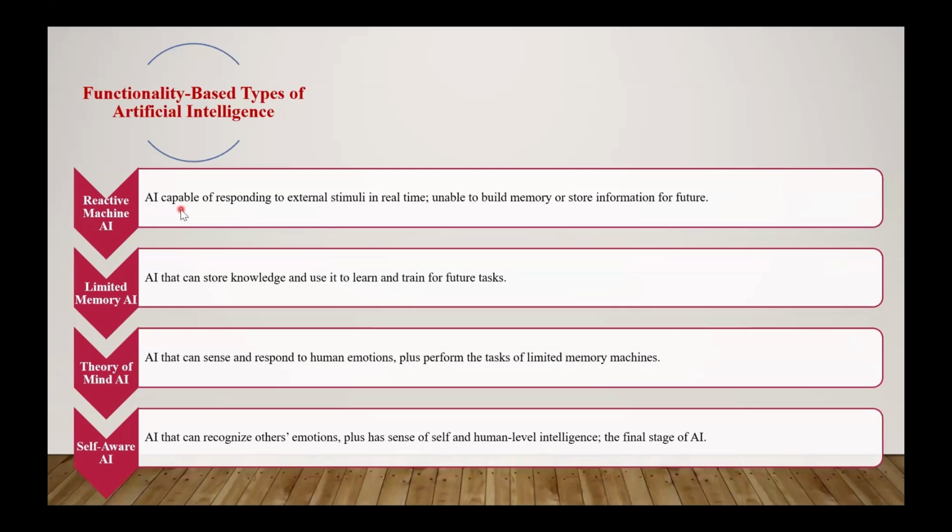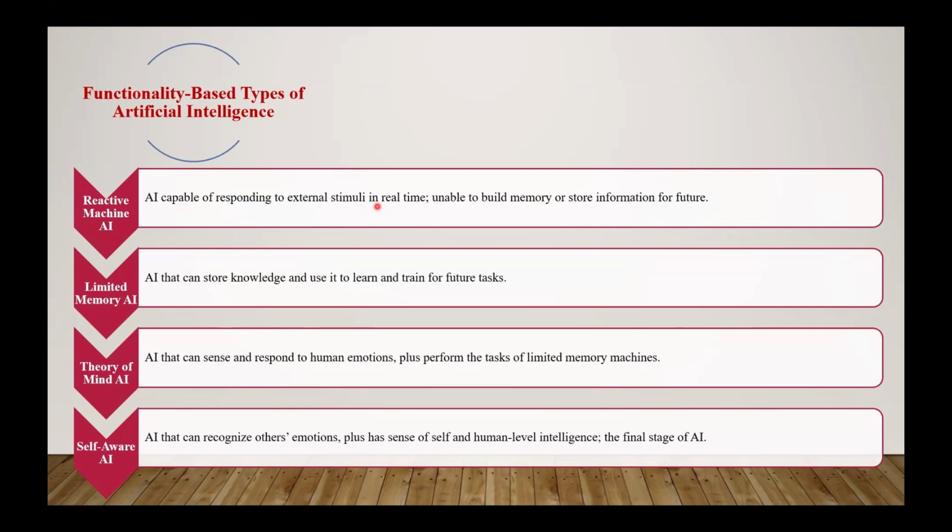It has reactive power, meaning this type of AI is capable of responding to external stimulation in real time. It has the power to perform operations in response to the environment, but it has no capacity to store information for future reference.